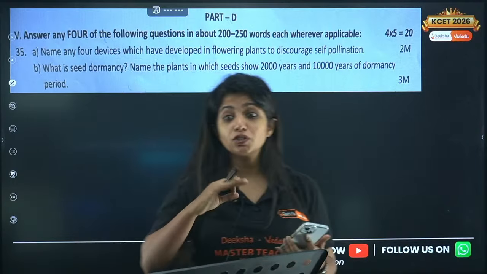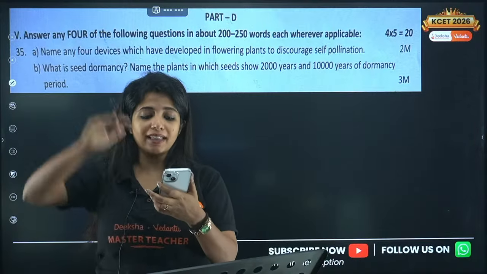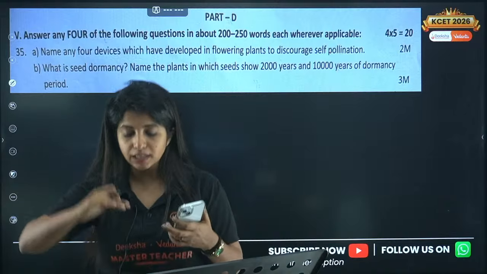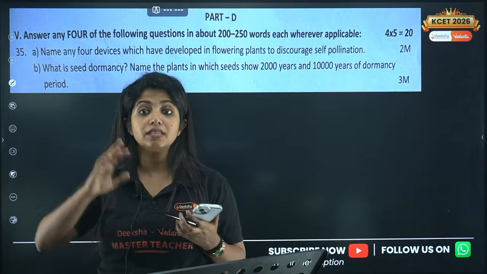First is what we discussed so many times. First one, the position of anther and stigma. It can be a different position. Suppose anther is here, stigma is there. So obviously this will prevent self-pollination.